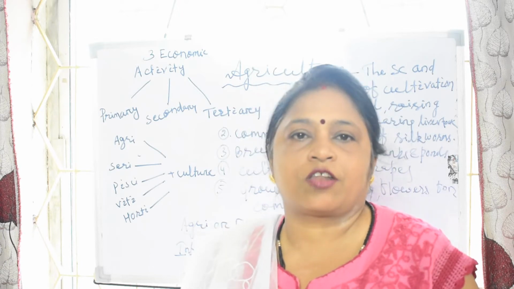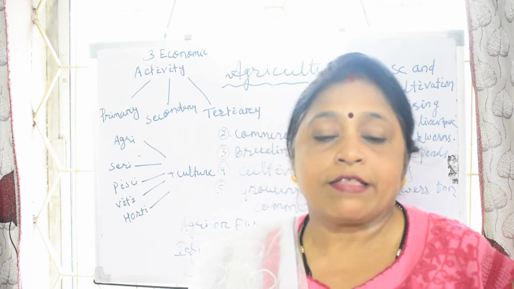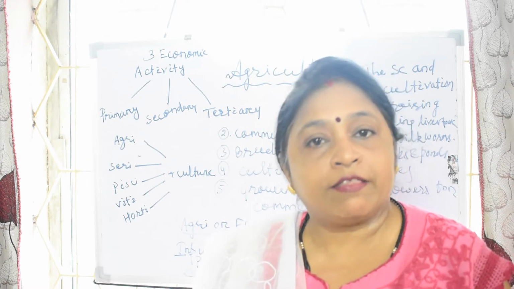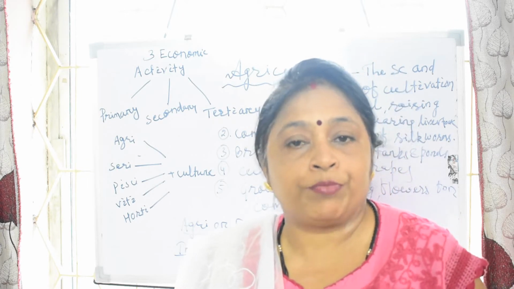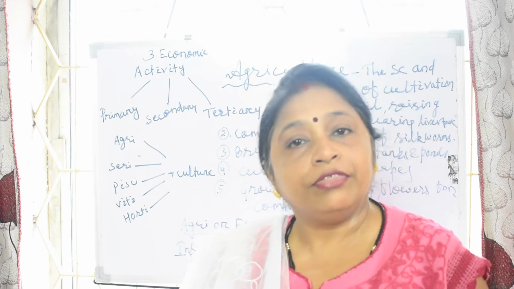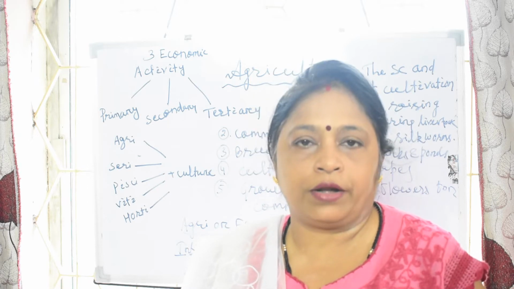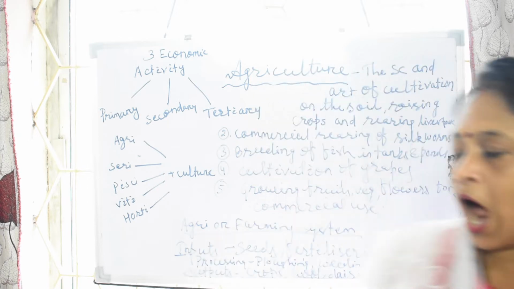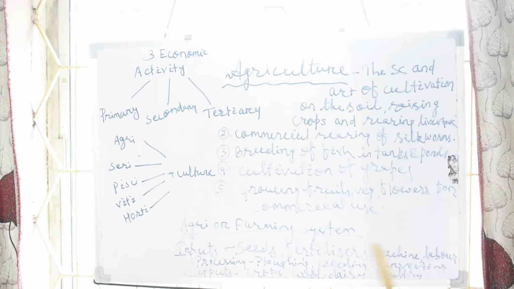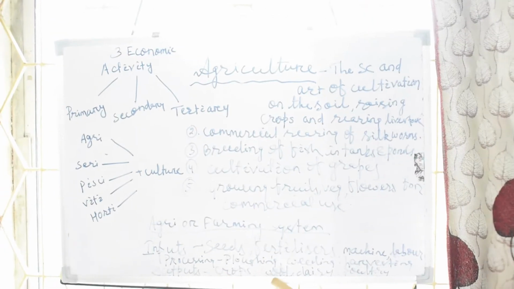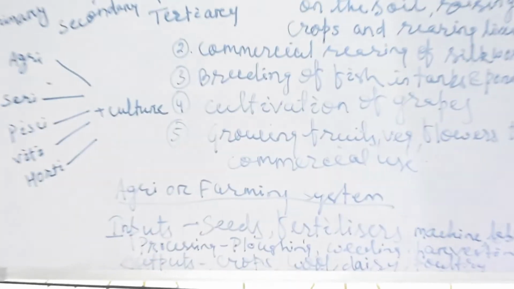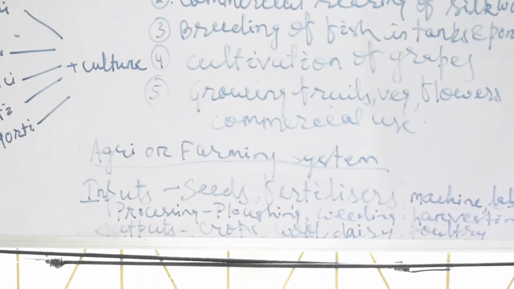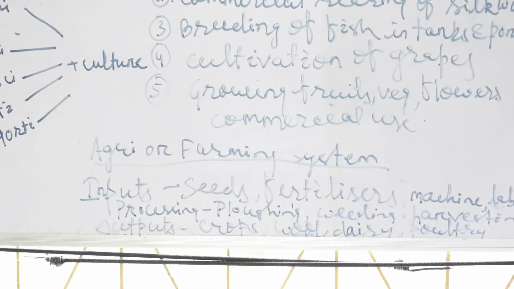And in this system also you will find input is there, processing is there, then output also there. These inputs are, you see, the farming system inputs are seeds, fertilizers, machine, labor, these are inputs.